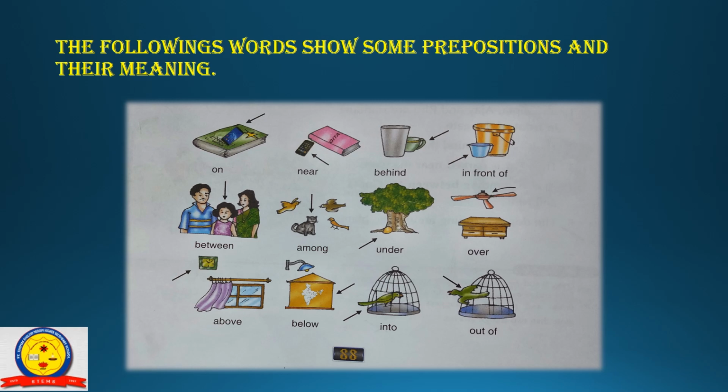Into means a parrot is into the case. Out of, it's the opposite of into. You can say that a parrot is out of the case. So these are some prepositions.